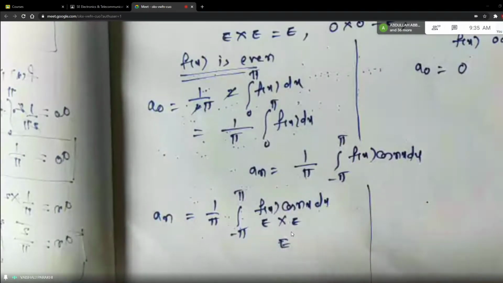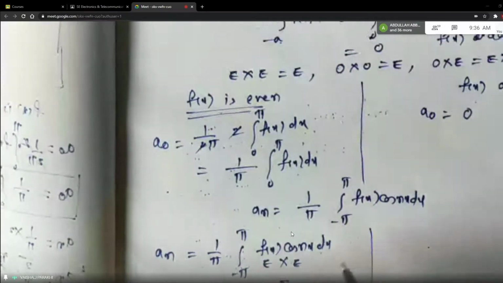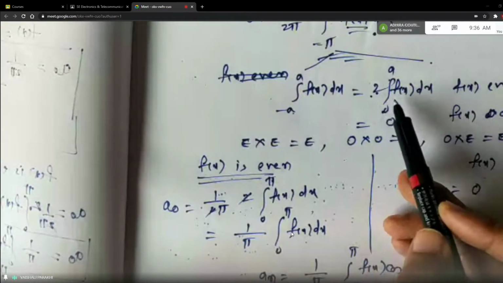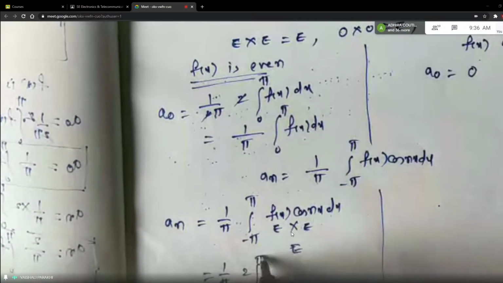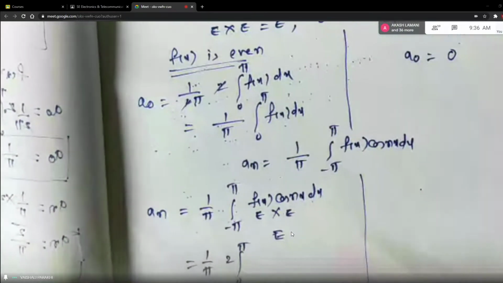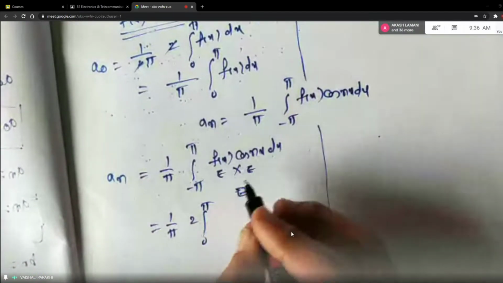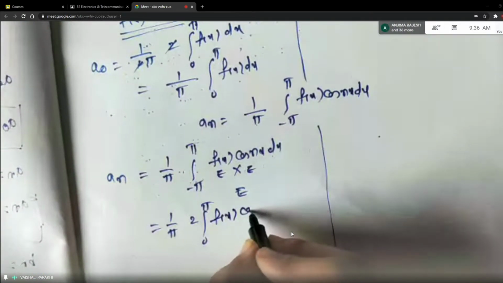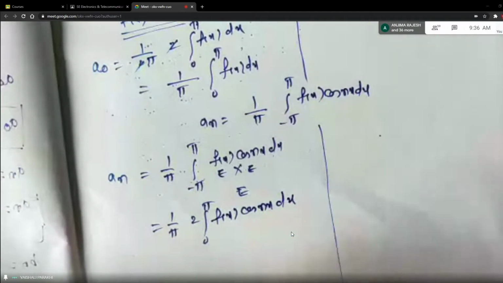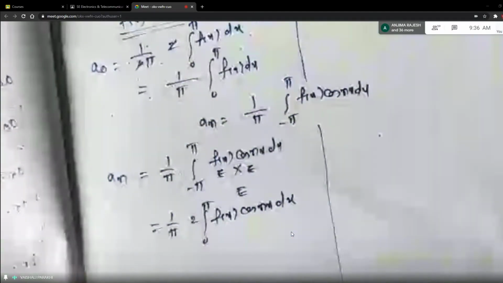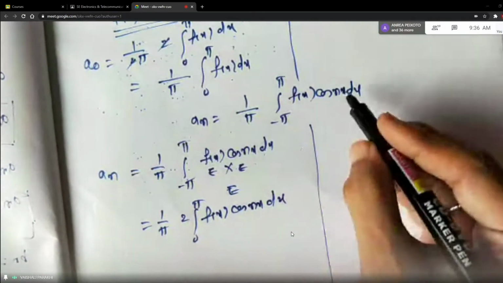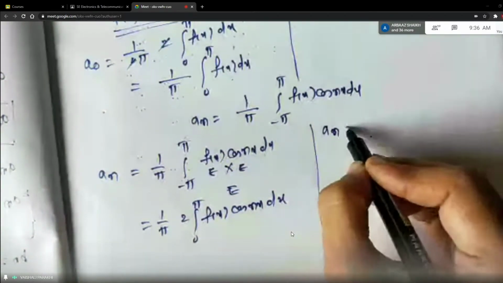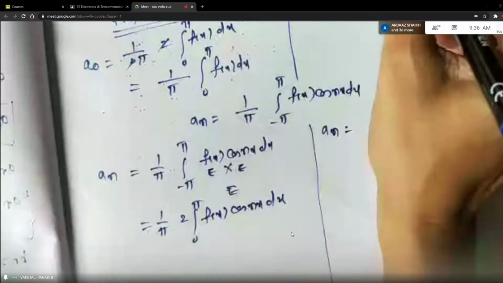as we are integrating even function, again we are taking help of this property 2 times 0 to a. So here it will be what? 2 times 0 to pi, because we don't have a, we have pi. Okay. And inside function, as I said, we are not touching at all. It will be same. And this is formula for an, because even into even is even. Okay.